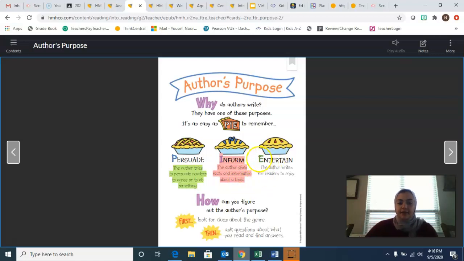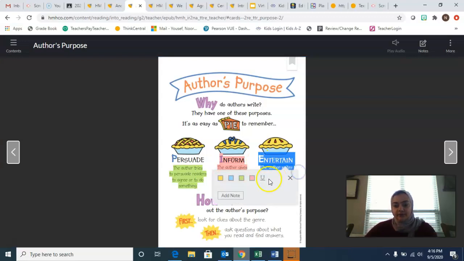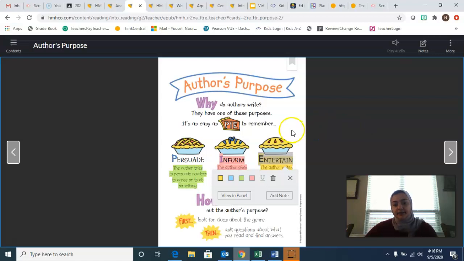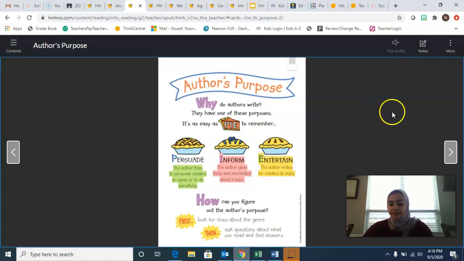And then these are probably most of our favorite stories to read, stories that entertain. The author writes the stories for readers to enjoy. So usually when you read a story where the author's purpose is to entertain, you're reading that story because it's fun, right? Because you want to enjoy your time reading. Not because you're trying to learn anything new, and not because the author's trying to persuade you to do some kind of thing. It's just purely for your entertainment. Just like the way you watch TV, you watch TV to entertain yourself.